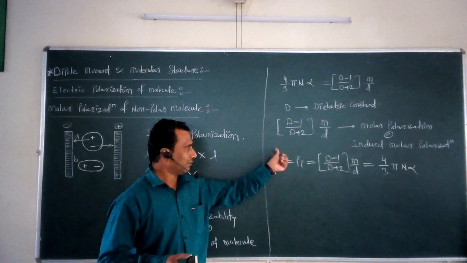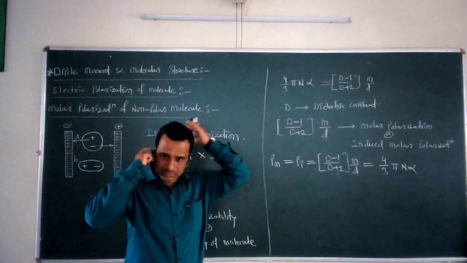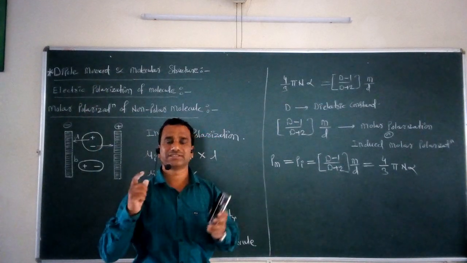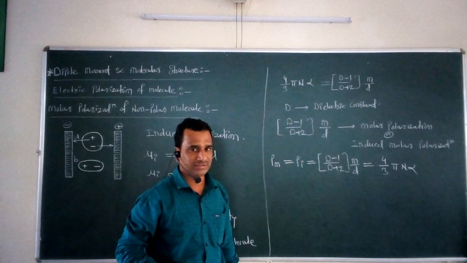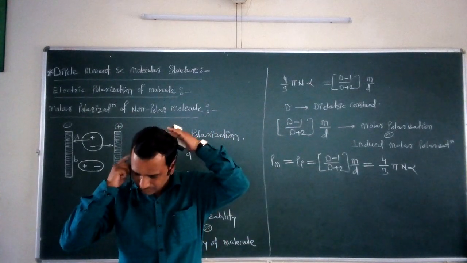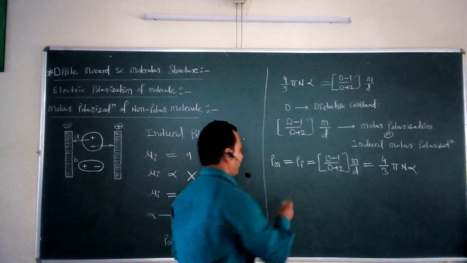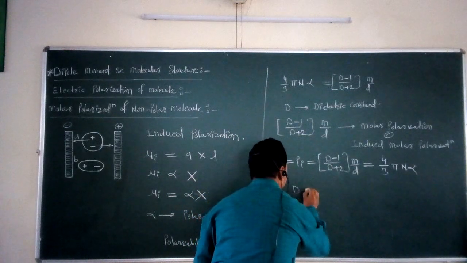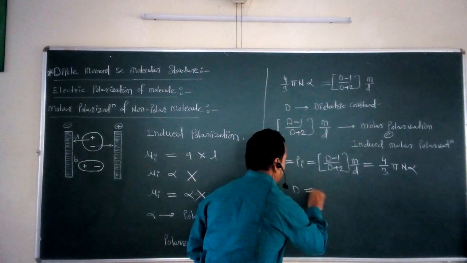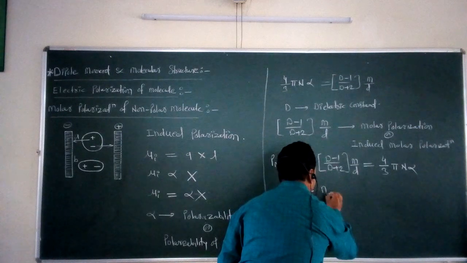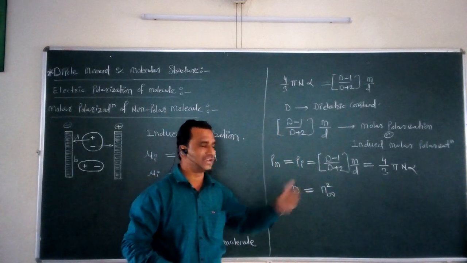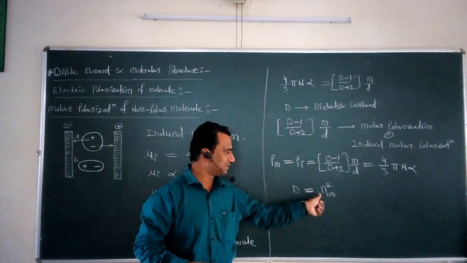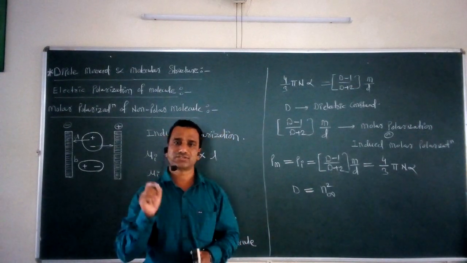Now we have to consider the next relation given by the scientist Maxwell. According to Maxwell, this dielectric constant is related to the refractive index of the medium. So D is equal to n infinity square. The dielectric constant of a medium is related to n, and n is nothing but the refractive index of the medium.